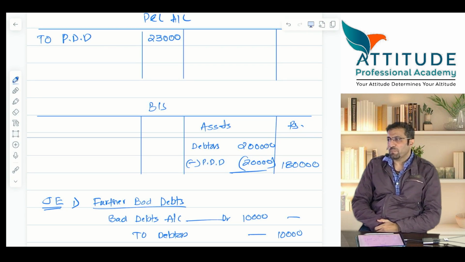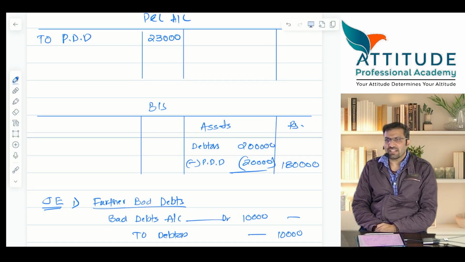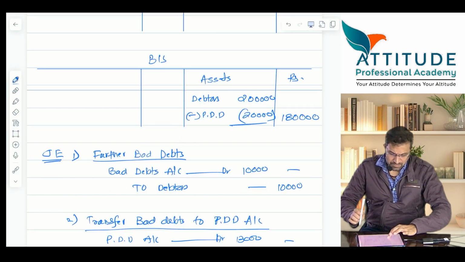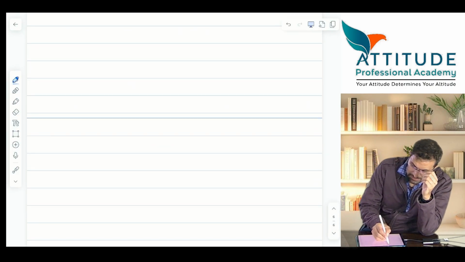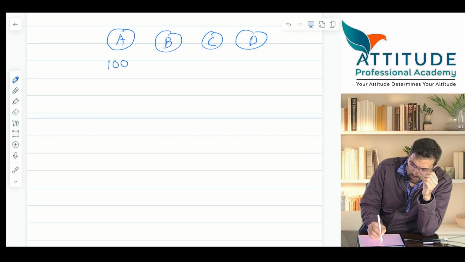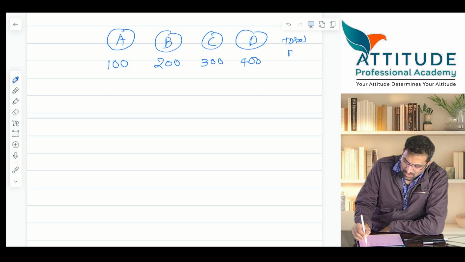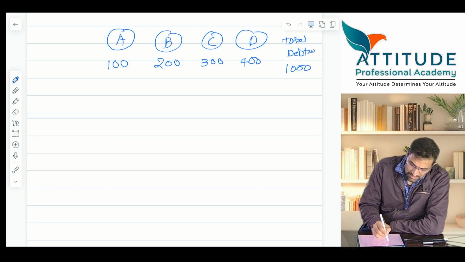Okay. Yesterday, I spoke about provision for discount on debtors. Not yesterday, day before yesterday, correct? First class. I told you, have a look at it. Sir, there are 4 debtors: A, B, C, D. A sold goods worth rupees 100, B 200, C 300, D 400. So what are the total debtors? 1000. Correct?